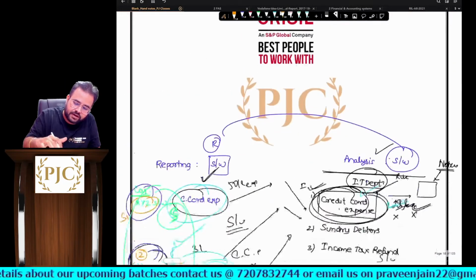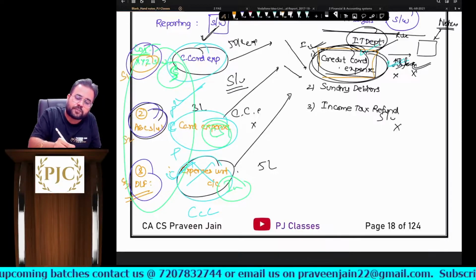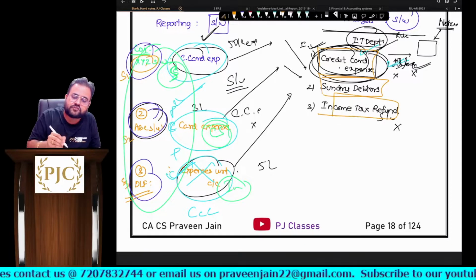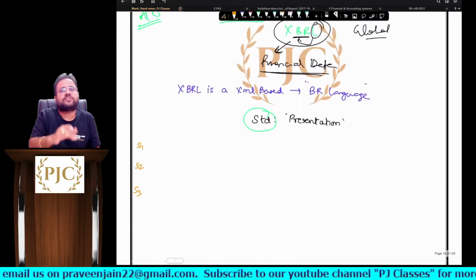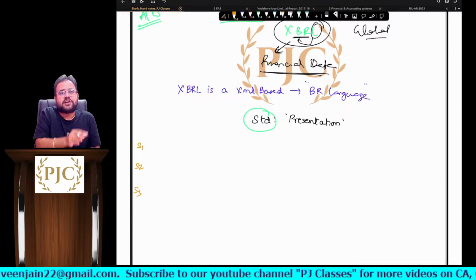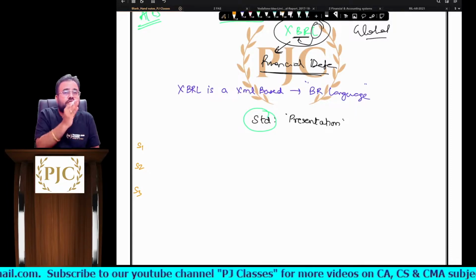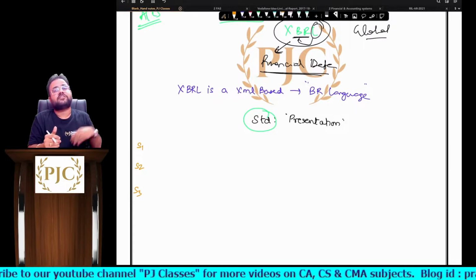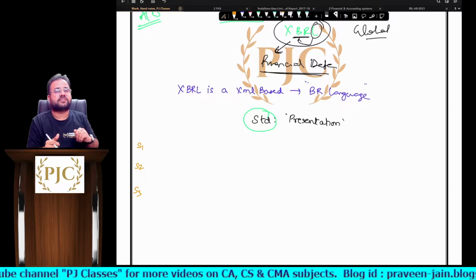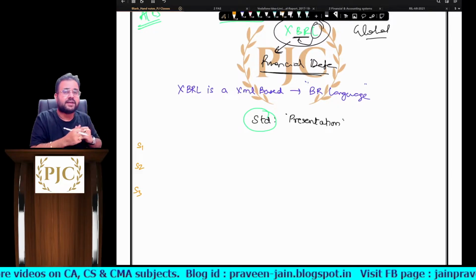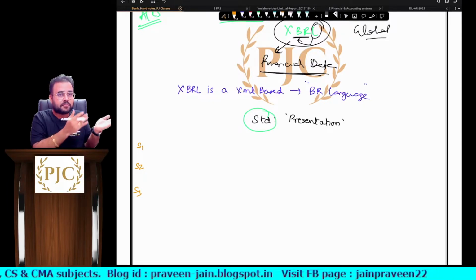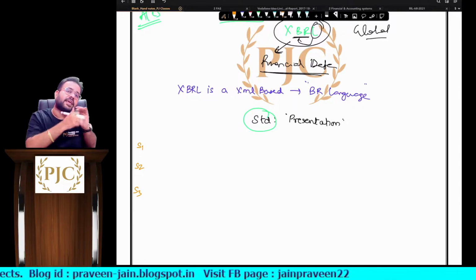Who will define that this line should be credit card expense, this line should be sundry debtors, this line should be income tax refund? Who will define all these things, sir? Should we leave it to companies to define that? Should we leave it to software developers? No. There are various software developers, various companies, and various people think differently, sir. One company's thinking and another company's thinking cannot be the same.